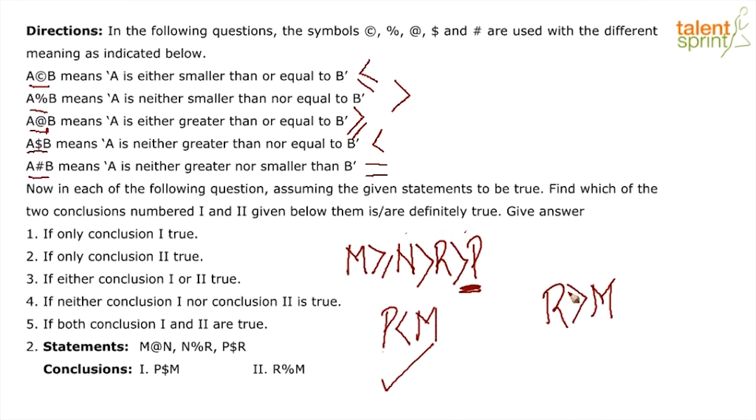Now let's look at the second one. The second says that R is greater than M.